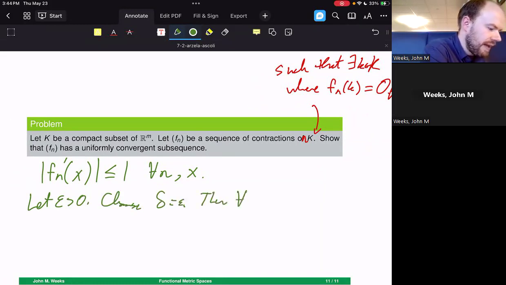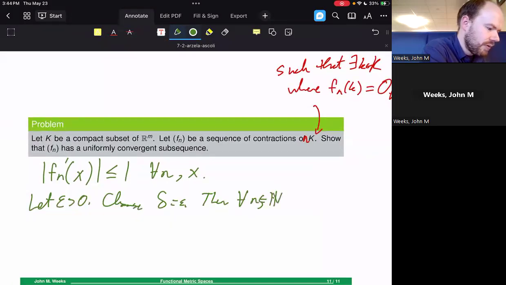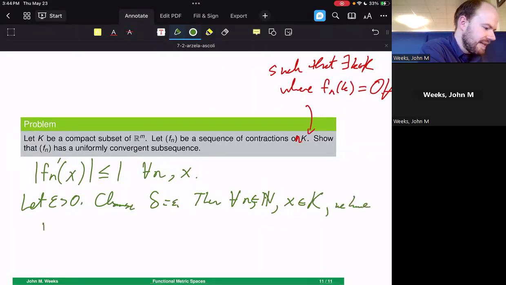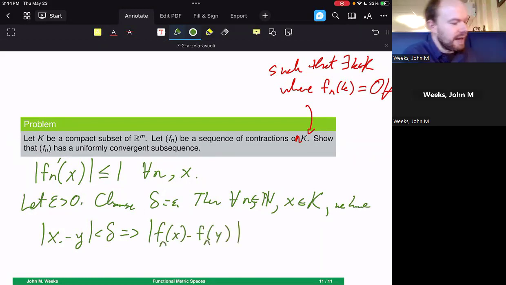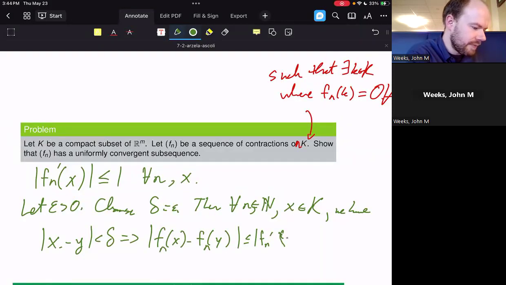Then for all n in the natural numbers, and x inside of our compact set K, we have that the distance between x and y being less than delta implies that the distance from f sub n of x minus f sub n of y is going to be less than or equal to the absolute value of f sub n prime at any given point z times x minus y, where z is in the interval going from x to y, and that this is less than or equal to the absolute value of x minus y, and that this is less than epsilon by choice.